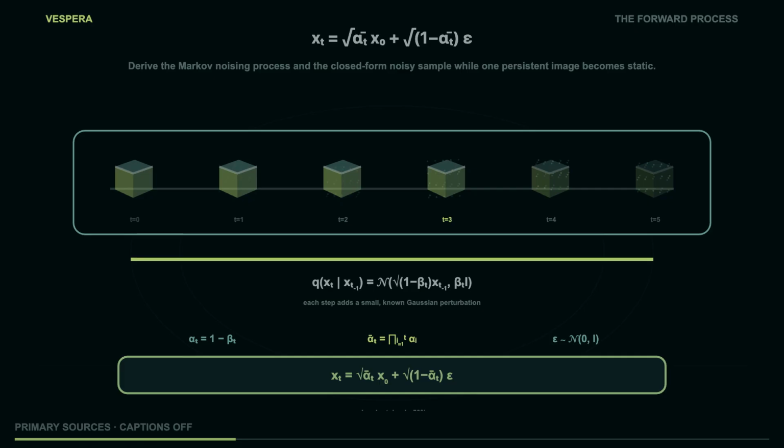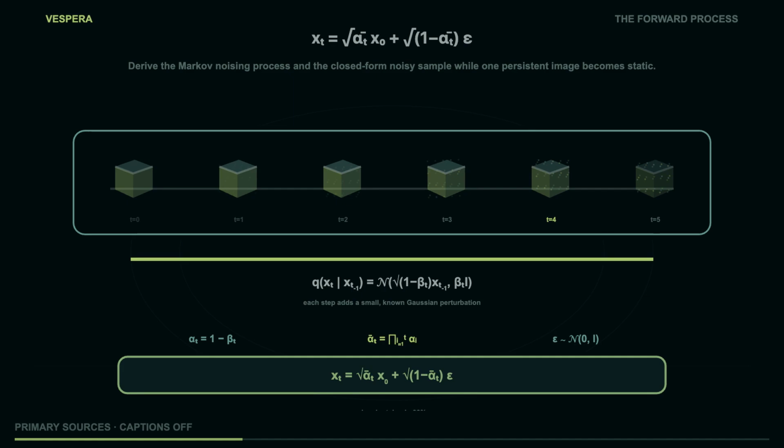This is why alpha bar is a useful production variable. It tells us the total signal retention without forcing the viewer to memorize every individual beta. A shot can keep x_0 and epsilon fixed, move a single alpha bar slider, and show the state changing in a way that is mathematically faithful to the closed form. At late t, the image has the information density of a group chat after 2 in the morning. The viewer sees the same clean geometry and the same random draw, not a different image at every stage. That persistence is not merely aesthetic, it preserves the causal story of the equation.